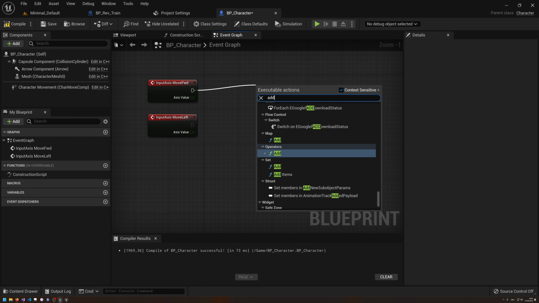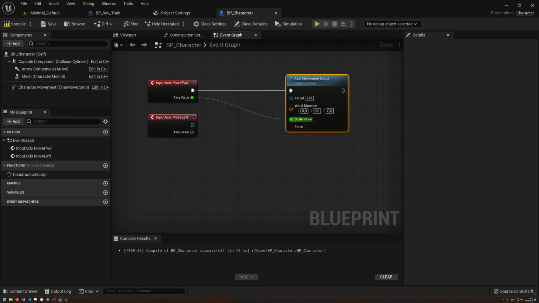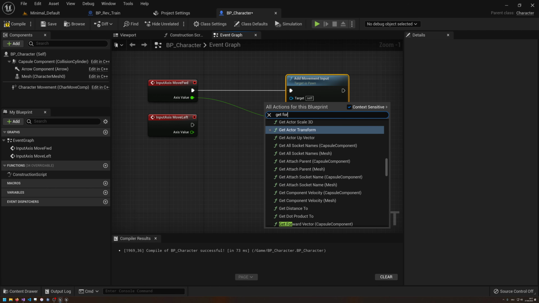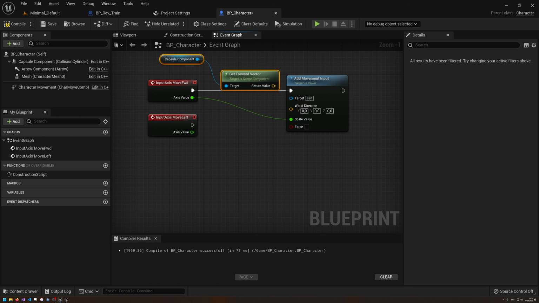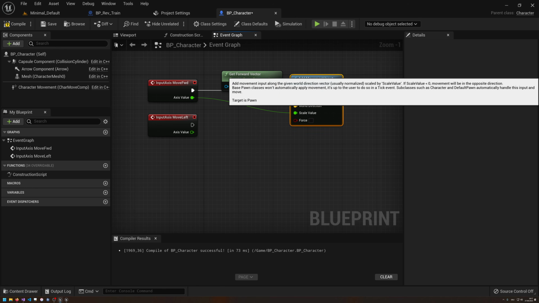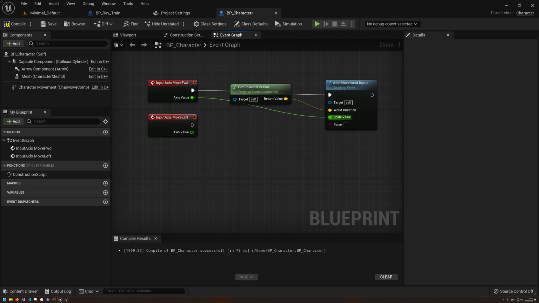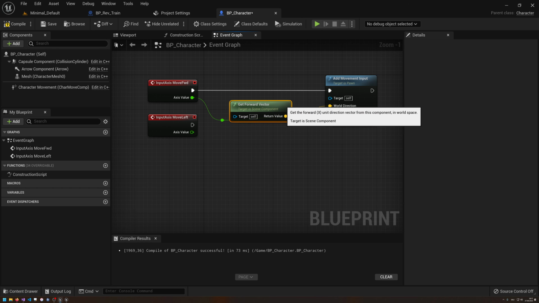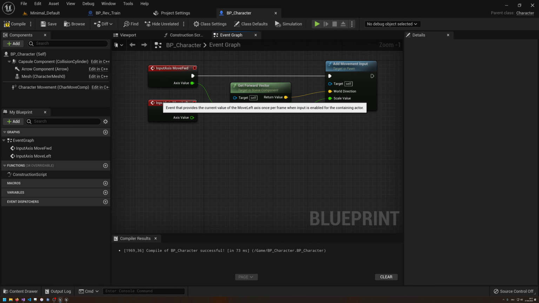Okay, then we're going to add movement input, and the scale is going to be that one, and we're going to get forward vector, a capsule component. Can I not just call this globally? Probably. So I want to move forward in case of that. Let's make this also well structured. There we go. This is going to be outside, so they're going to go here, and we need another one there so that it is all nicely organized.